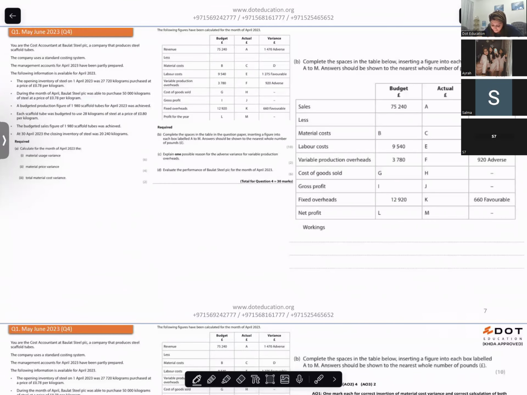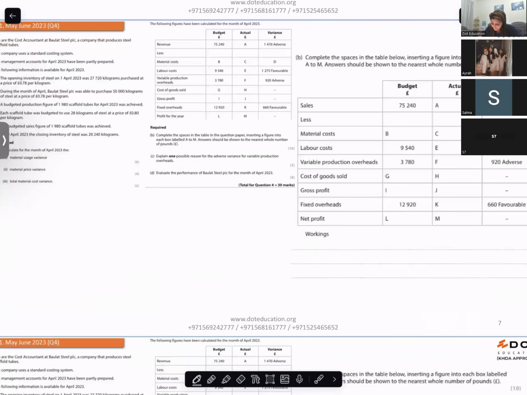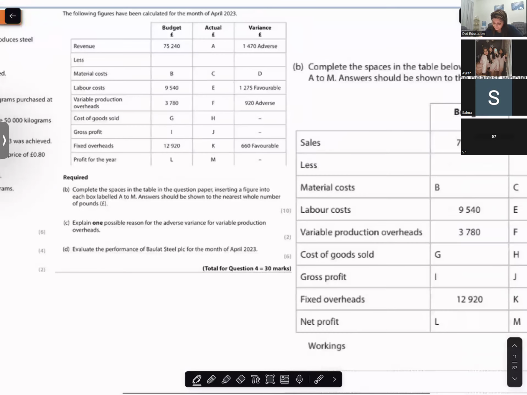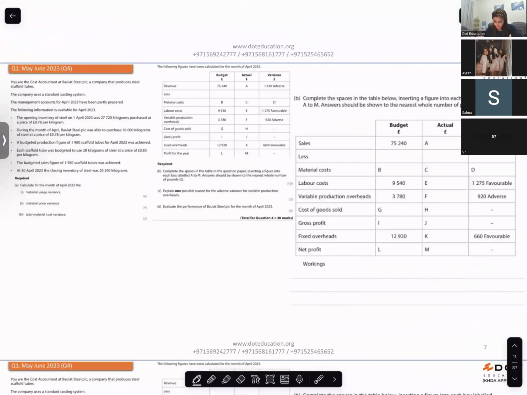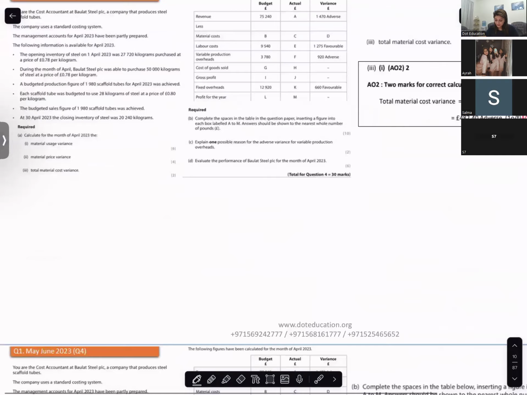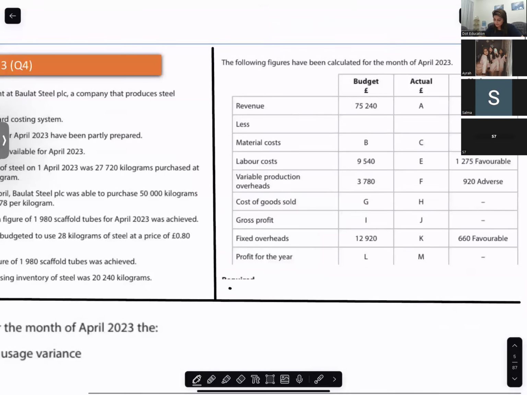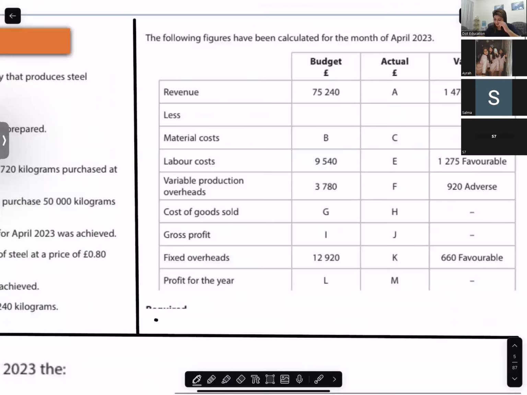Now the next part. What are they saying? Complete the spaces in the table in the question paper, inserting a figure into each of the boxes labeled A to M. So you have to complete the spaces in the table and insert a figure for each. Let's go to it. So this is your table, and you have to complete it and insert a proper figure.